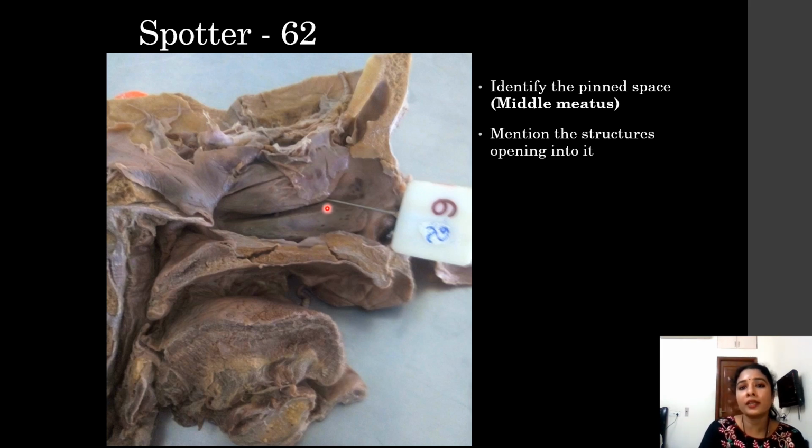Next is the middle meatus of the nose, which is between the inferior and the middle concha. This is the middle concha or middle turbinate, this is the inferior turbinate, and here is the middle meatus. The structures opening into it are the paranasal air sinuses: the frontal air sinus, maxillary air sinus, and the anterior and middle ethmoidal air sinuses.